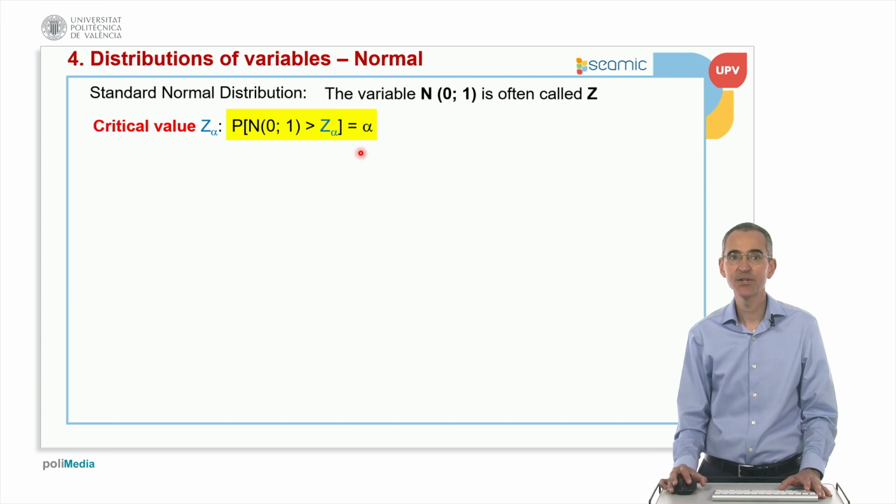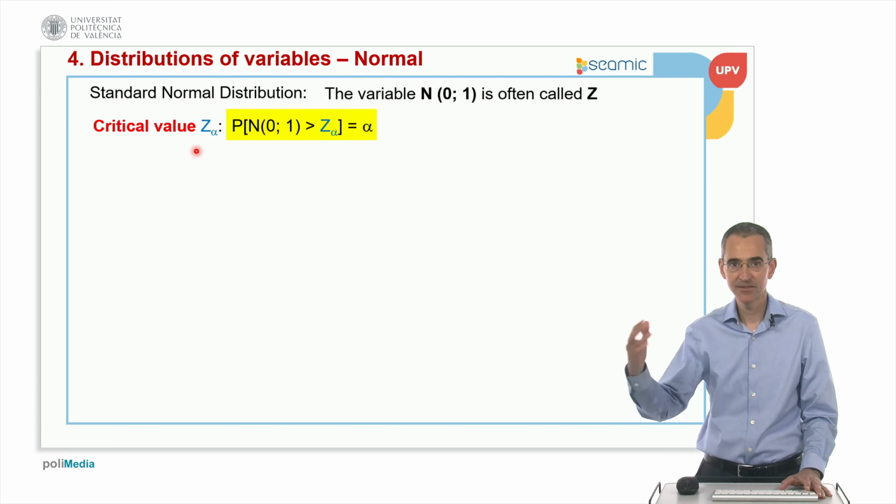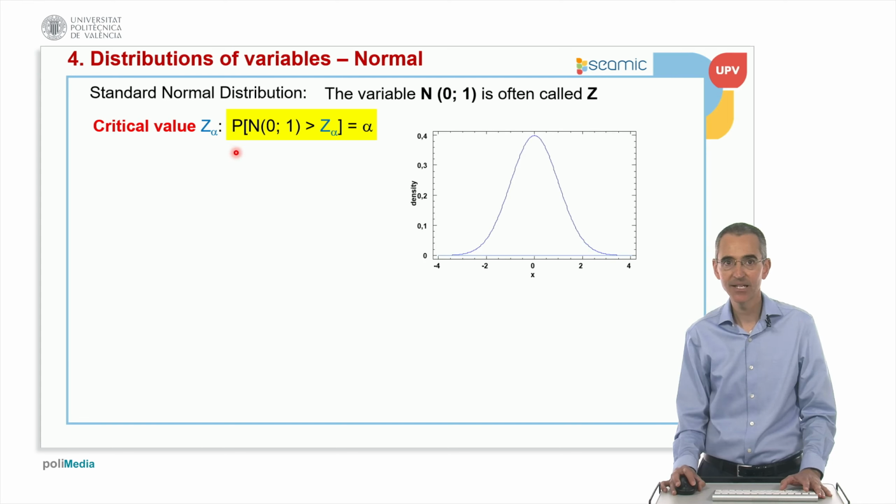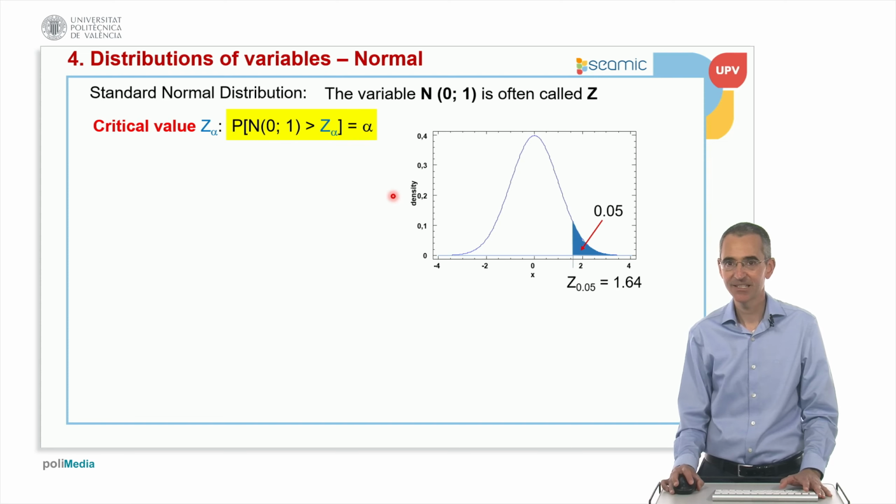Then what is a critical value? Important, because we will use this concept in the inference, which will be explained in a further unit. The critical value z sub alpha is the value such that the probability that the standard normal is bigger than this critical value is equal to alpha. Well, graphically I think it's easier.